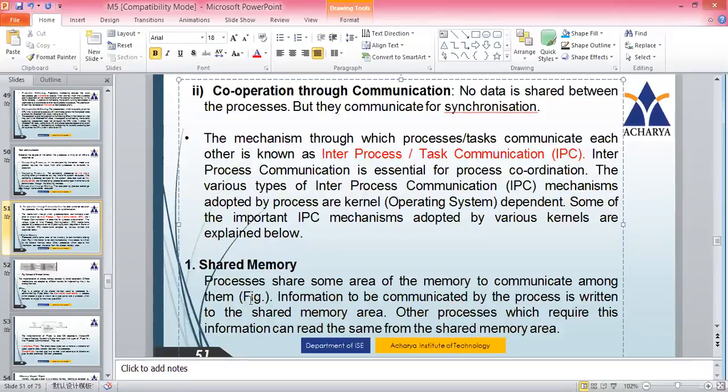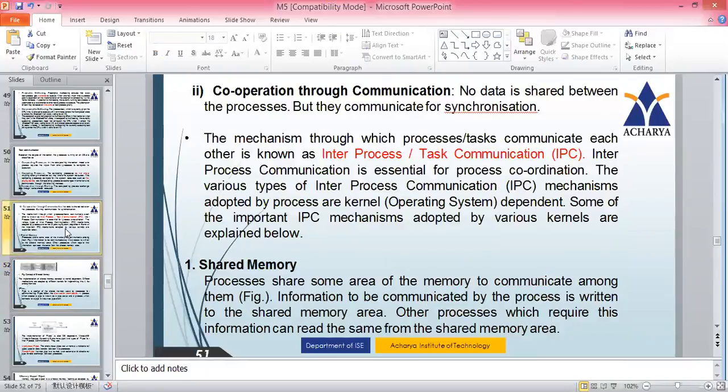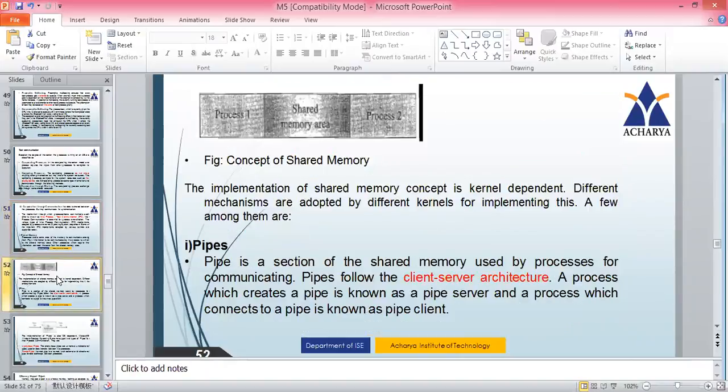Let us understand with the diagram. Here you are seeing process 1, whatever it wants to share, it will put into the shared memory area, and that can be taken by process 2.